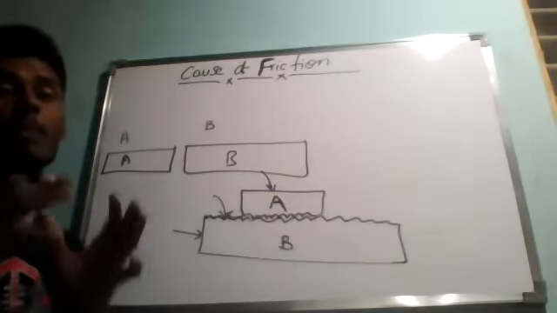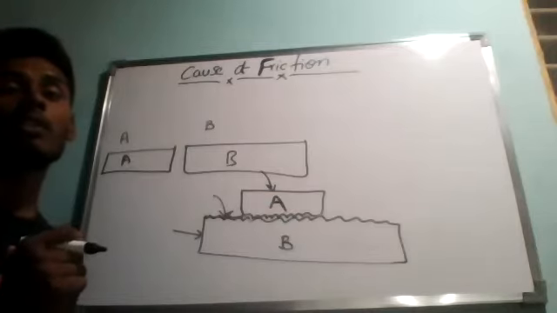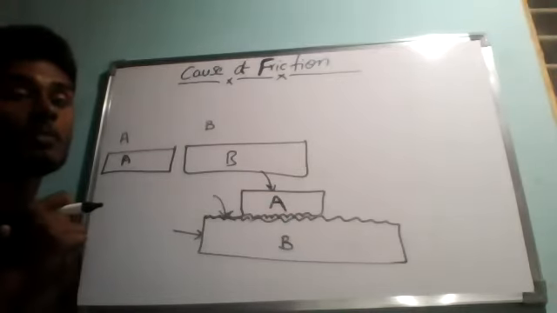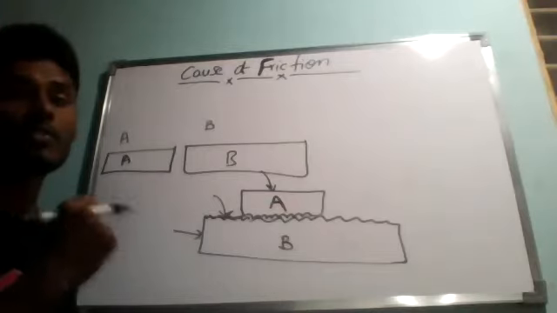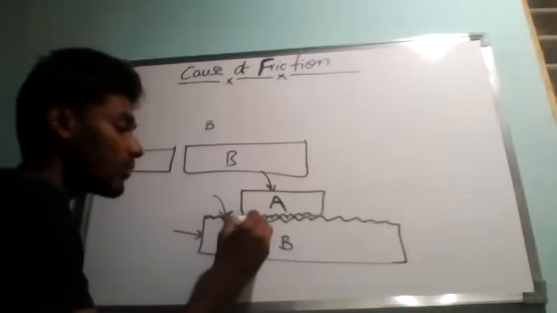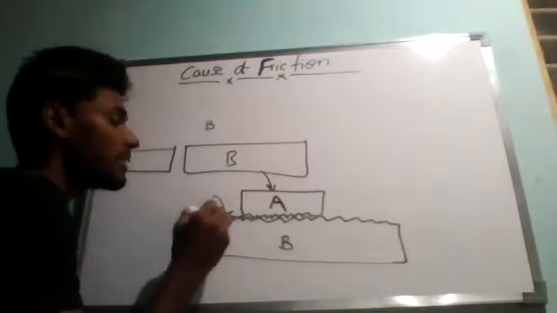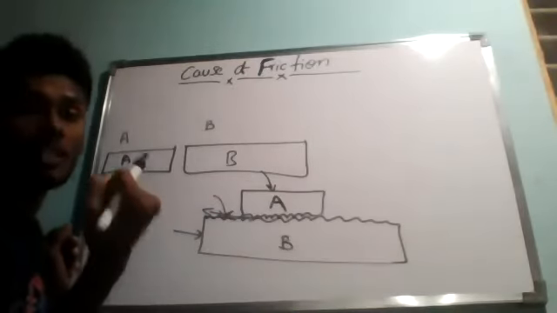So block A moves over block B only when the pulling force applied by us becomes greater than the force of friction holding them together. Whatever the force of friction holding them together, it must be lesser than our muscular force.